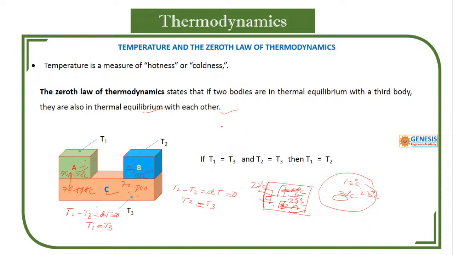And one more thing: this is the basis for temperature measurement. How do you measure the body temperature of a human being? If you keep a thermometer in your mouth, the mercury gets heated up and, because of that heat, it reaches some height.